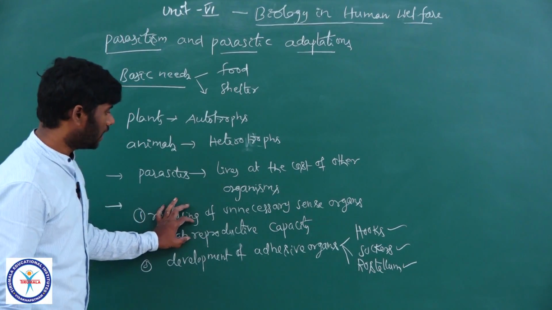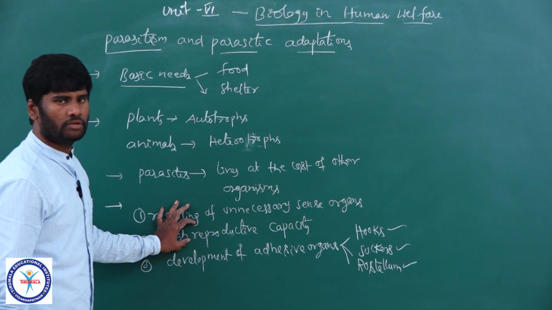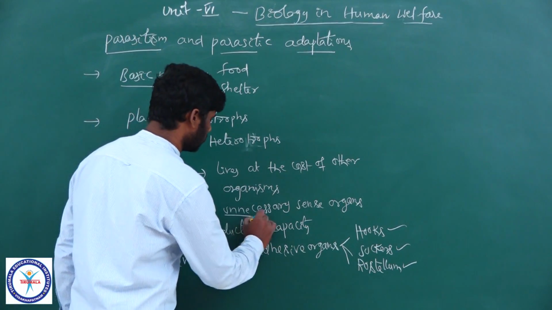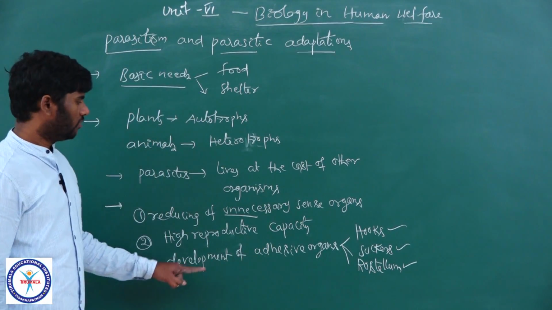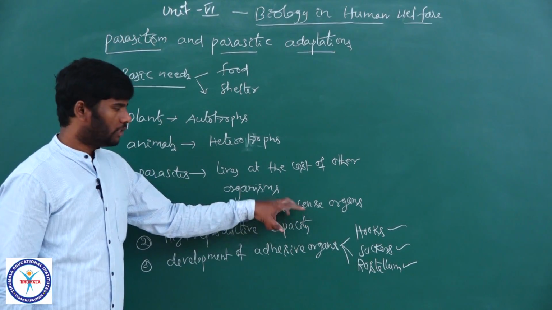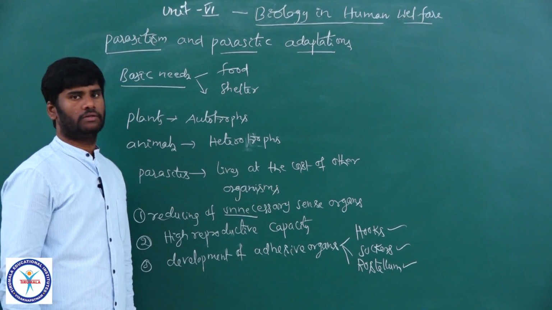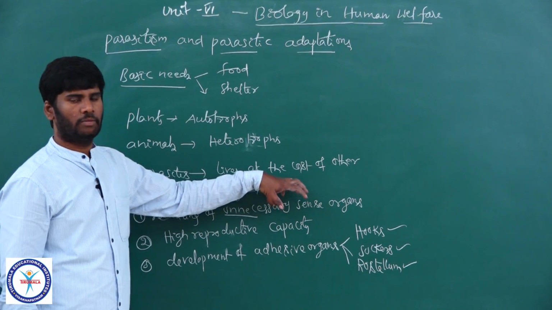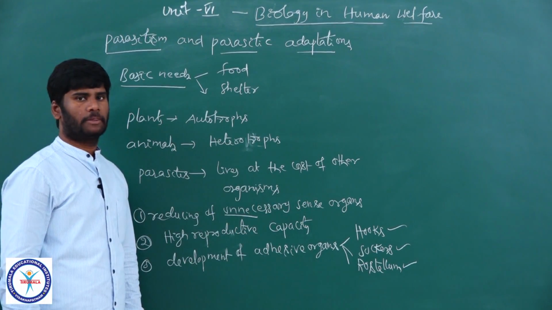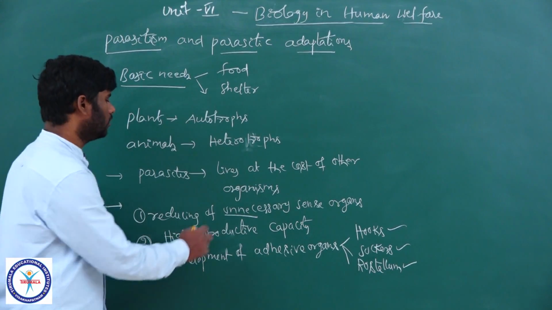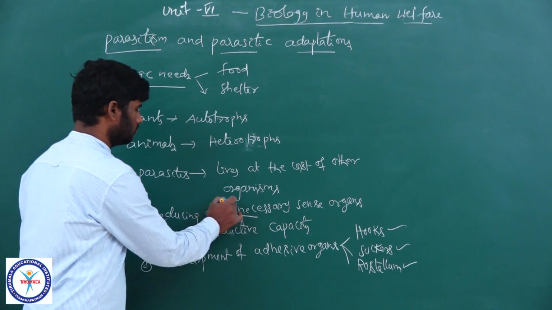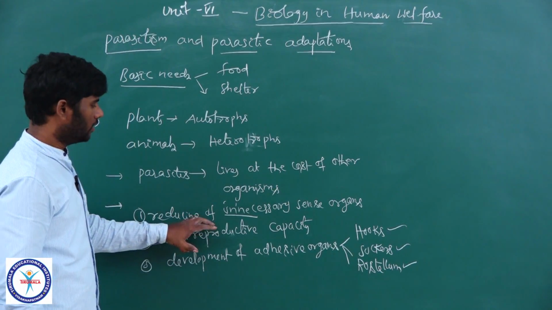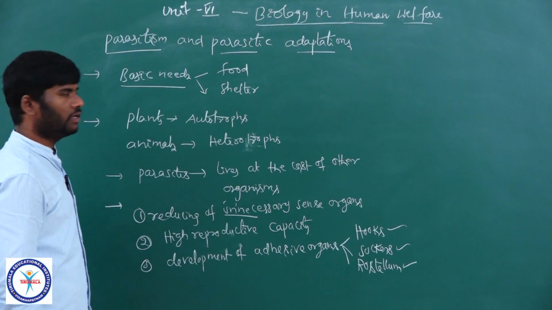And they reduce unnecessary sense organs. If they had sense organs, they would need to respond to the various stimuli inside the body of the host, like chemical stimuli, right? So they reduce unnecessary sense organs. These are the various kinds of parasitic adaptations to lead a successful life in the body of the host.